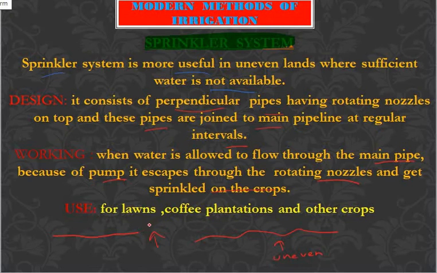Then where will you use this kind of sprinkler system? You can use it in your lawns, in coffee plantations, as well as for irrigating other crops.